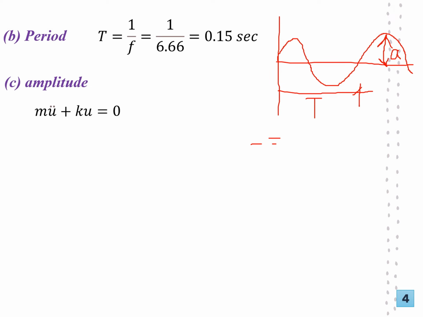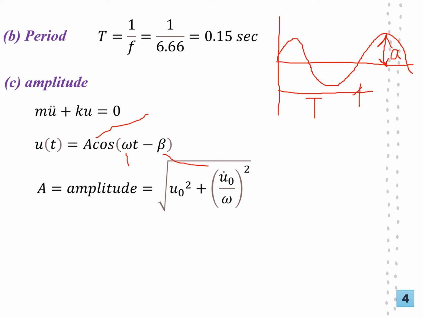With this equation, this is a second order ordinary homogeneous differential equation whose solution is as follows. u(t), or the value of u, is given by A cos(omega t minus beta). So this is the amplitude. This is the phase angle. Of course, we know this is the angular frequency and this is time. So what we need to get from our question is the amplitude, and amplitude is given by this expression. That's why I'm saying, don't forget to click this link so that you watch that video. You see how we derived this expression for amplitude. Because now in this question, what we are doing is just plugging in the values.